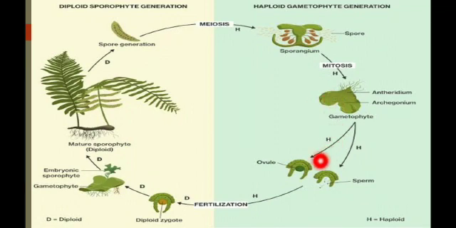Then on the prothallus there is the formation of the antheridium and archegonium. After the fusion, it produces the diploid zygote. Then the diploid zygote produces the sporophytic plant body. So this is the alternation of generations. Mostly the sporophyte is the dominant phase in pteridophytes, whereas the gametophyte is not the dominant phase in this plant group. And vegetative reproduction is done by fragmentation, resting buds, root tubers and adventitious buds.